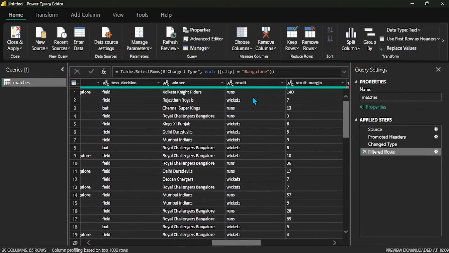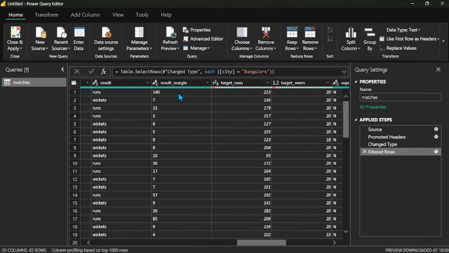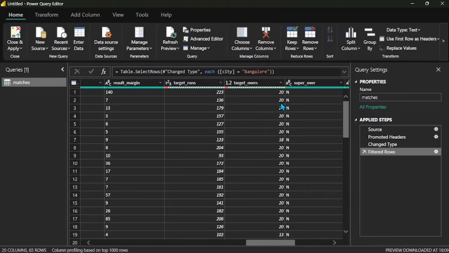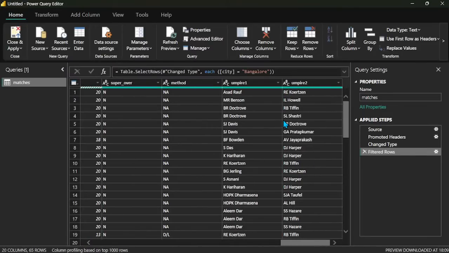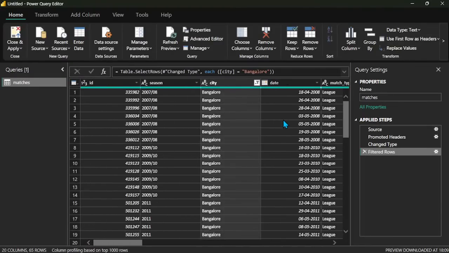Result is runs wise winning, and result margin is 140 runs, the highest. Target runs is 223, target overs is 20, no super over, the method is not mentioned, and the umpire name is there. So this is the way we can decide.